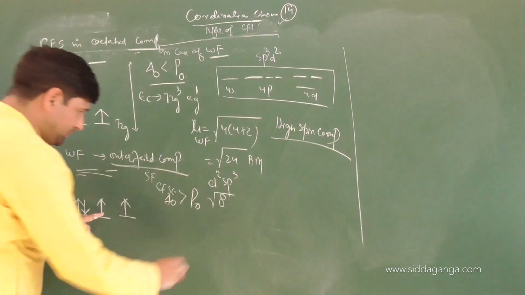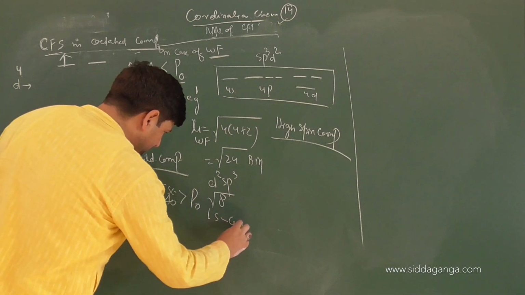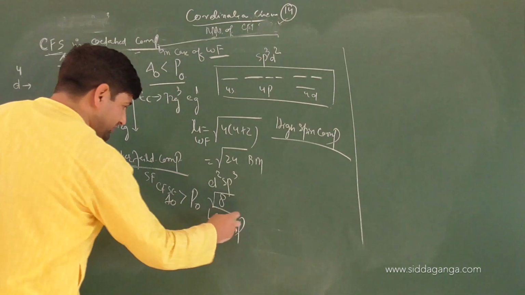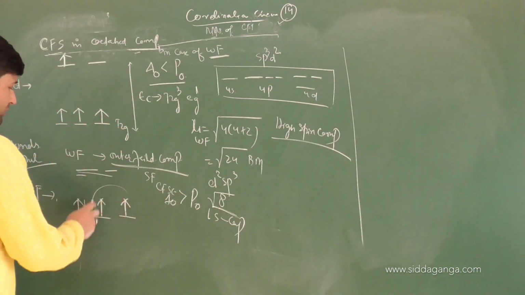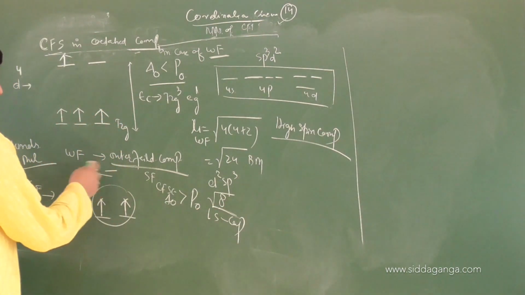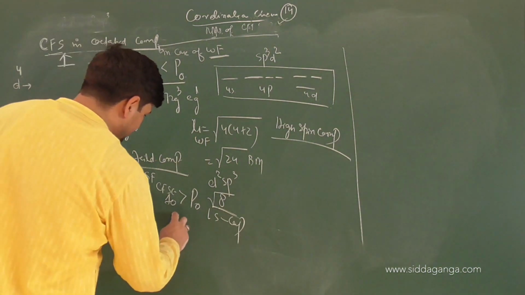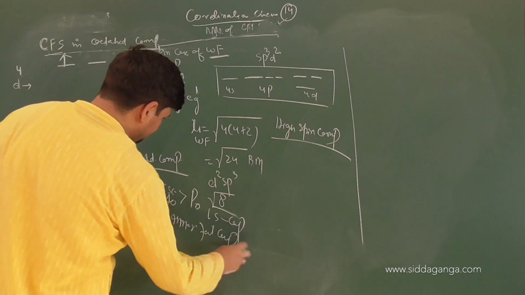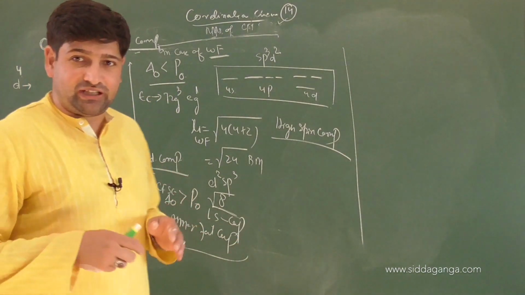Is it high spin or low spin? It will be low spin complex. In a weak field, it was high spin, root 24. Now it is only root 8. Because there are only 2 unpaired electrons, the hybridization will be d2sp3. Inner field or outer field? It will be inner field complex. Clear?